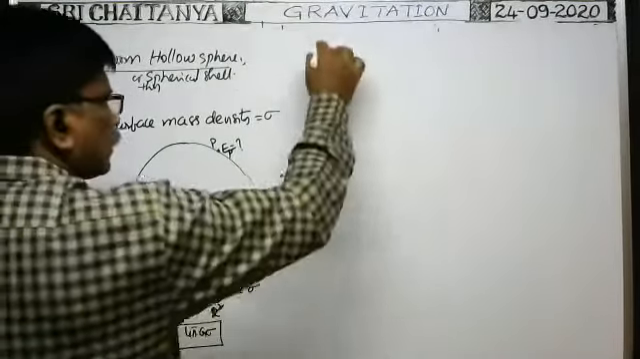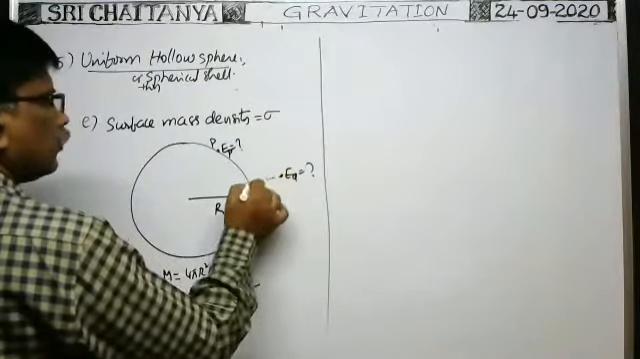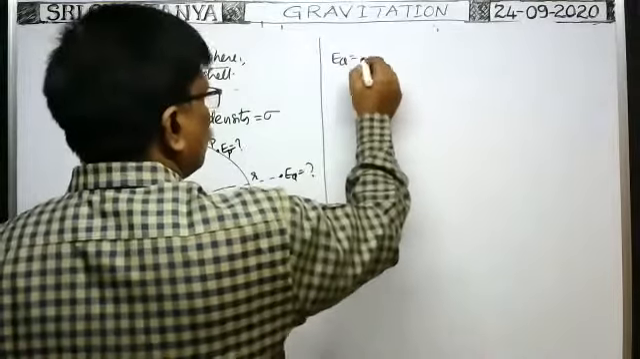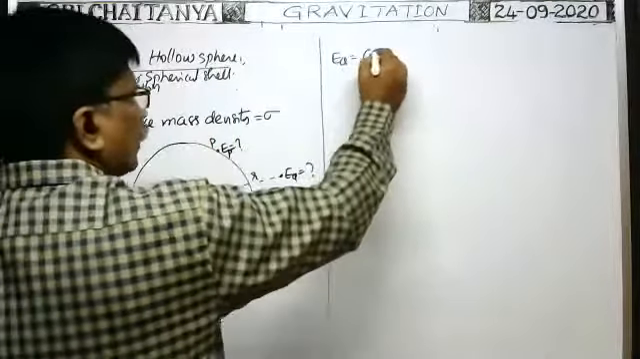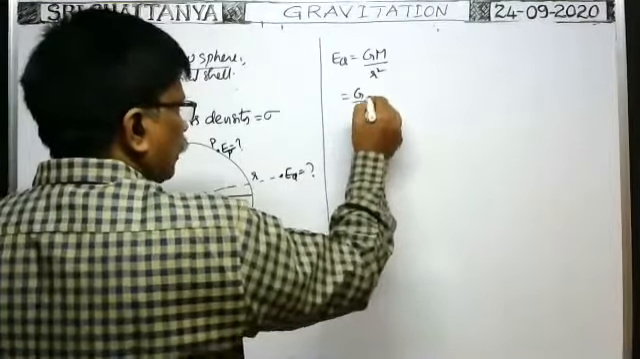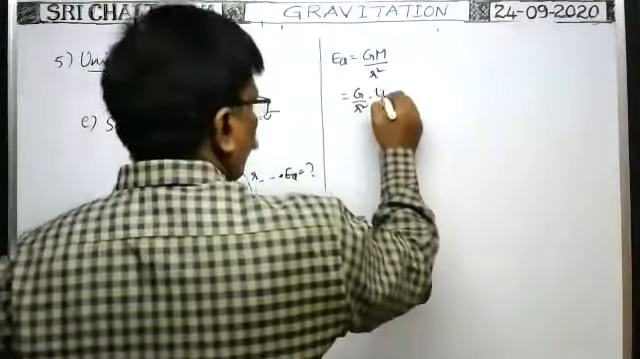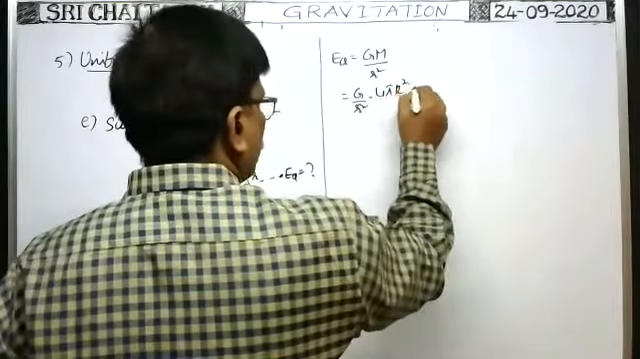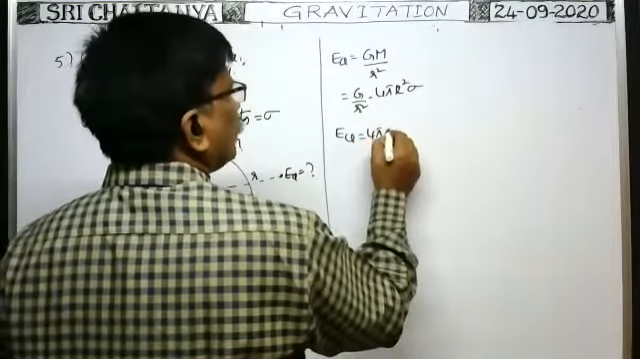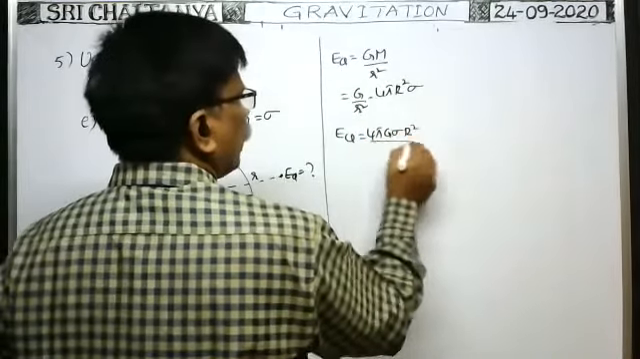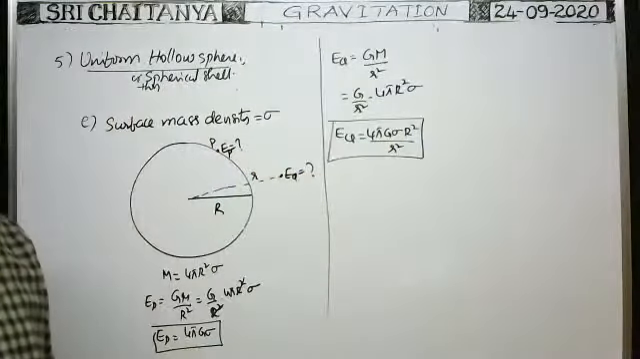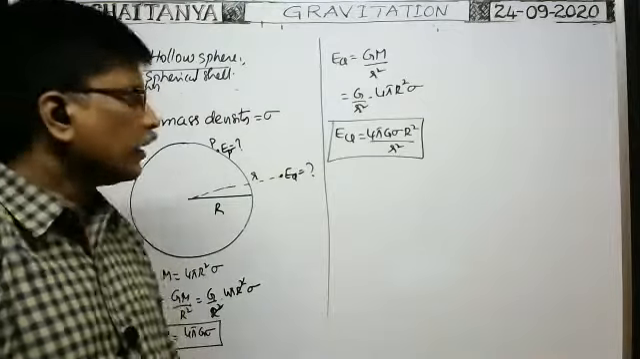At this other point, which is at a distance small r, the intensity of gravitational field is equal to G into mass of the spherical shell M by distance squared, r square. That is equal to G by small r square into M, which you write as 4 pi R square into sigma. That's all. So EQ is equal to 4 pi G sigma R square by small r square. It is the intensity of gravitational field at this point.